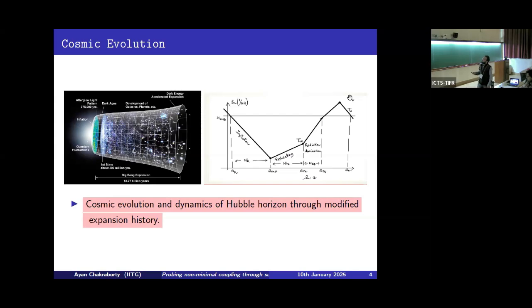The right panel of this figure represents the time evolution of the comoving Hubble horizon. During inflation, there is a shrinking Hubble radius, and after that, it grows over time. So different modes of these fluctuations which left the horizon at different times during inflation will progressively re-enter the horizon, either during reheating or at different points of time in some later phases. And these long wavelength modes will experience this superhorizon instability caused by the non-minimal coupling to gravity. That's why those long wavelength modes are going to be extremely important in the present study.